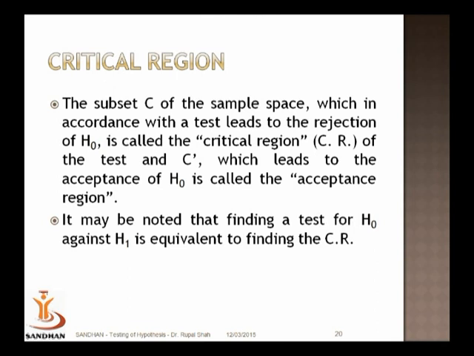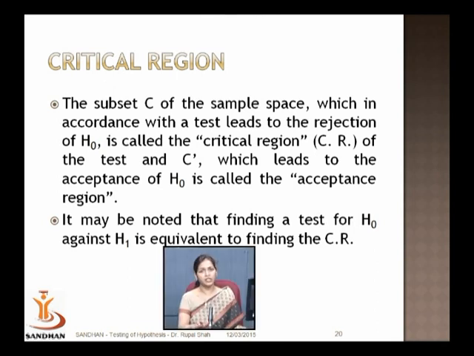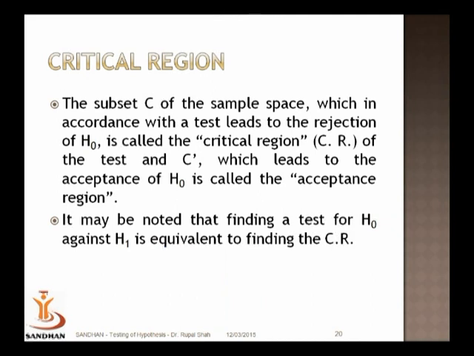That is, if our sample observation falls in the region C, we would be rejecting H0, so it is a rejection or critical region. If the sample observation falls in the region C complement, we are going to accept the null hypothesis, so C complement would be called the acceptance region.